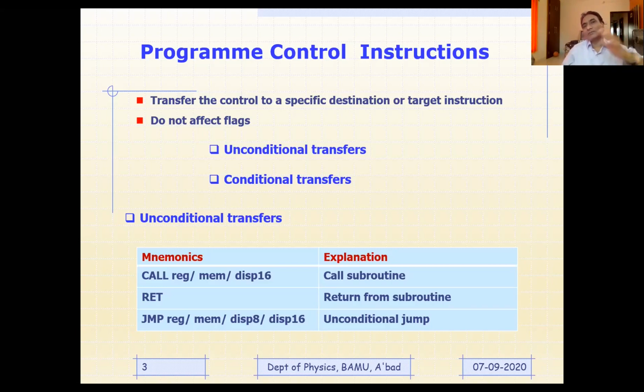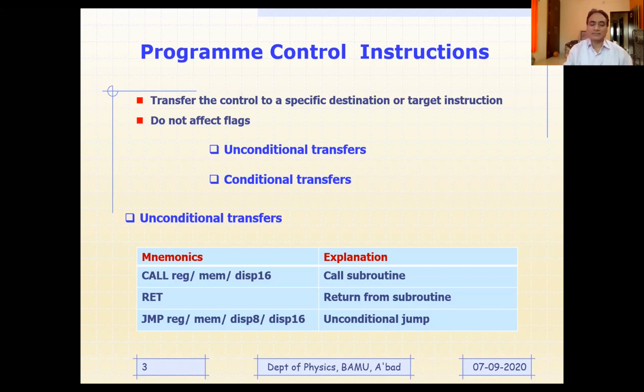The length of the program can be substantially decreased, and it will be easier for execution as well as for understanding. For that purpose, we always define some subroutine, and whenever you want to call the subroutine, you need to use the call instruction. Now, there is a fundamental difference between call and jump instructions that we will discuss in due course of time. Right at this moment, I'm not going to discuss this.